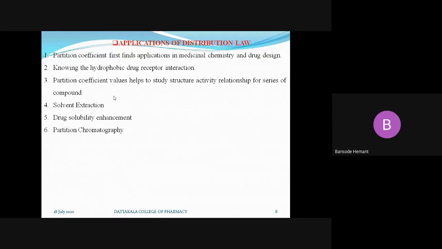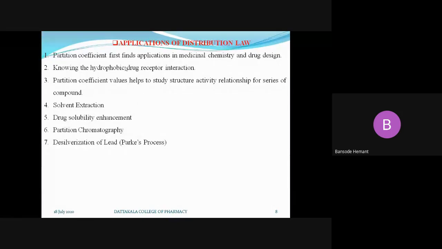If the material is soluble in the organic solvent ether, it will pass along with the ether and get eluted at the bottom. On that basis it gets separated. That is partition chromatography.